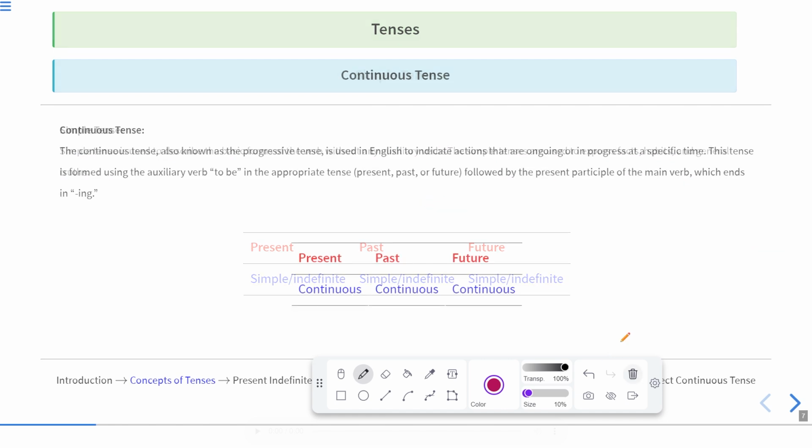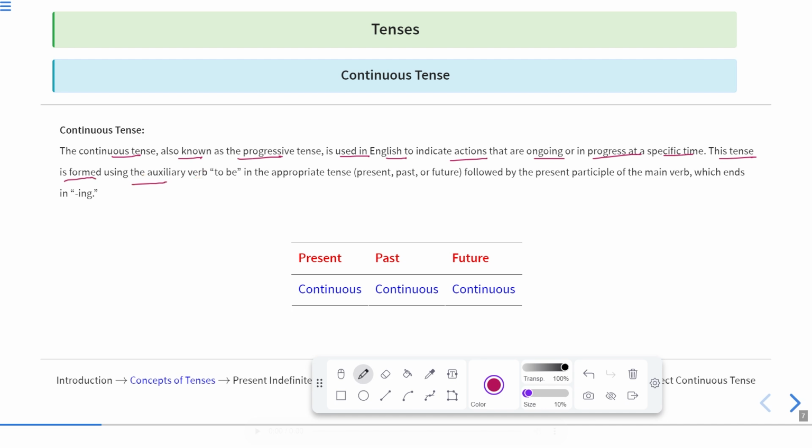Now let us move to the continuous tense. The continuous tense, also known as progressive tense. Progressive means the particular action is increasing, or going on. Or the process is going on or increasing. It is used in English to indicate actions that are ongoing or in progress at a specific time. This tense is formed using the auxiliary verb to be in the appropriate tense, present, past, or future, followed by the present participle of the main verb, which ends in ing.